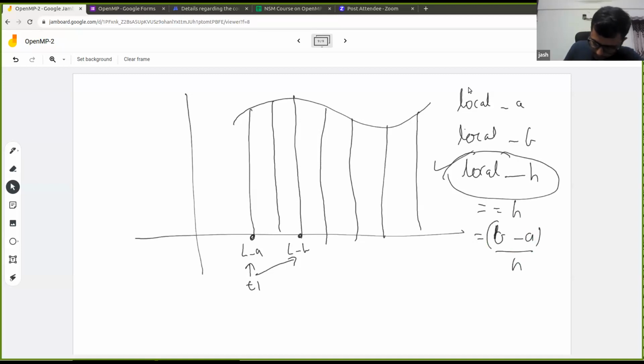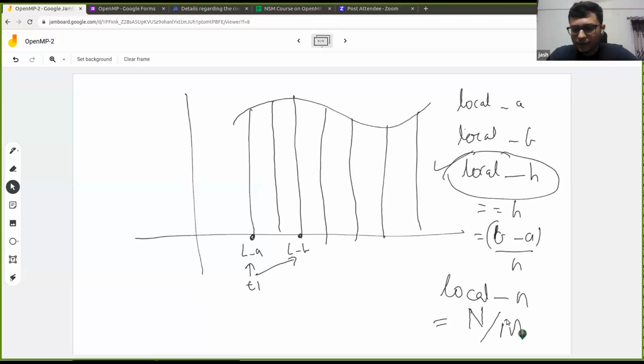We'll also need to calculate local N, right? The number of trapeziums that are allocated to each thread. So that we can calculate using the number of trapeziums by number of threads. So that is fine, right? Which will give the local N, the number of trapeziums that each thread will work on. Now, how to calculate local A and local B? Any suggestions?